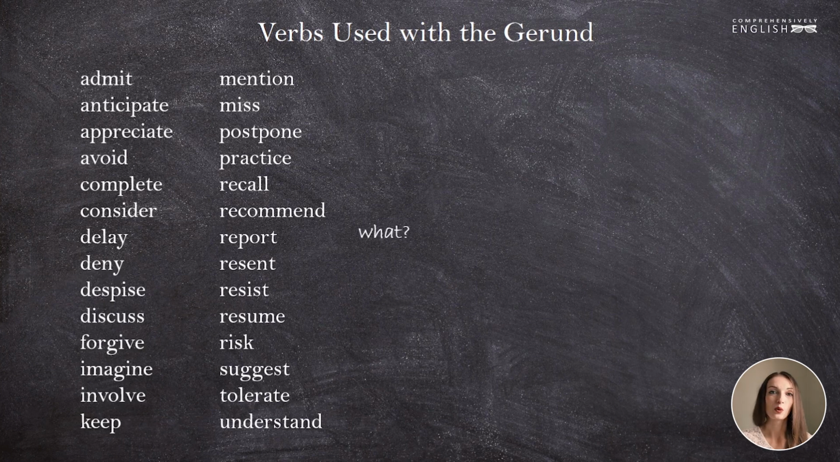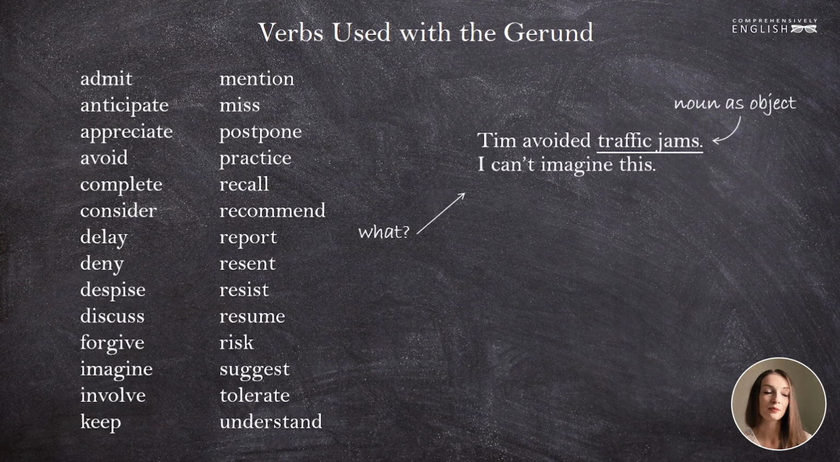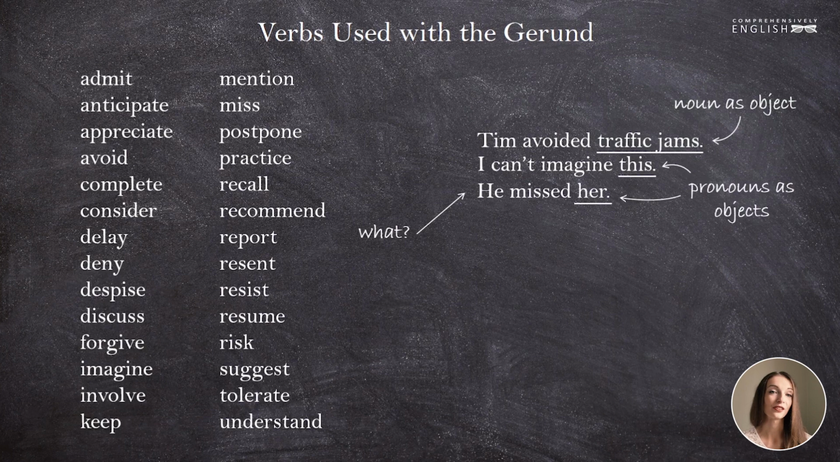What is the question that you can put to all of these verbs? To mention what, to practice what, etc. And answering this question, we can go two ways. We can use a noun or a pronoun or the gerund. Let's look at some examples where the object of these verbs is a noun or a pronoun. Tim avoided traffic jams. I can't imagine this. He missed her. Let's now look at some sentences where the gerund is the object of these verbs.